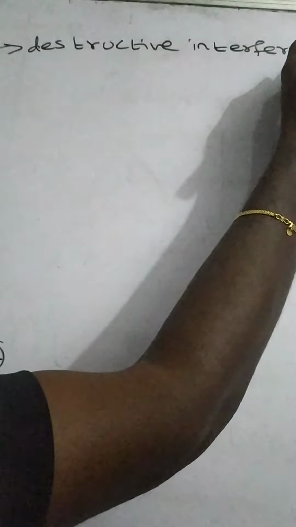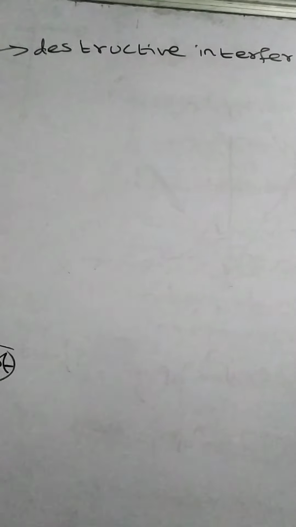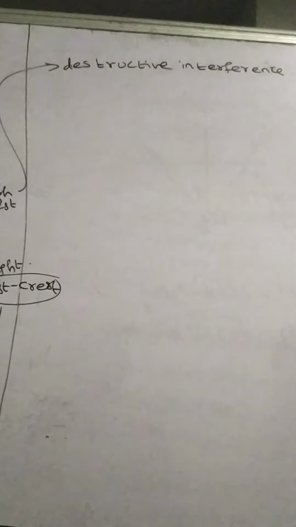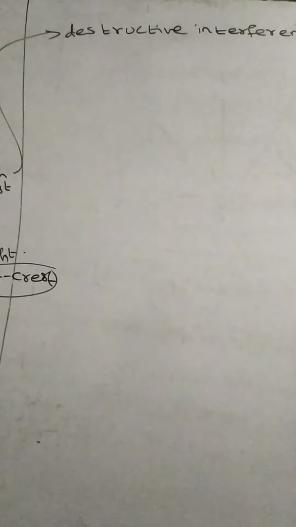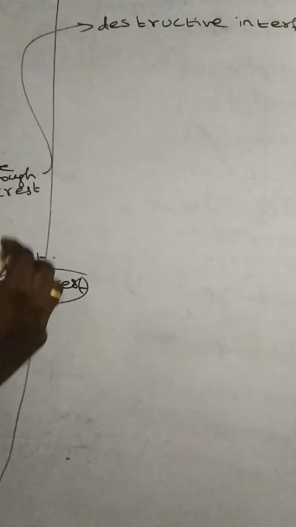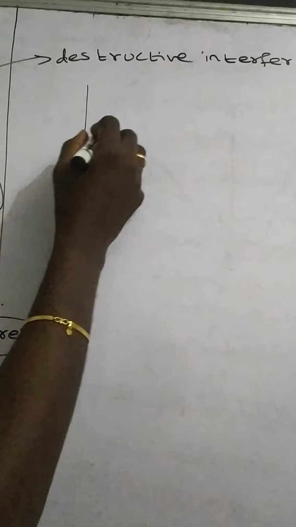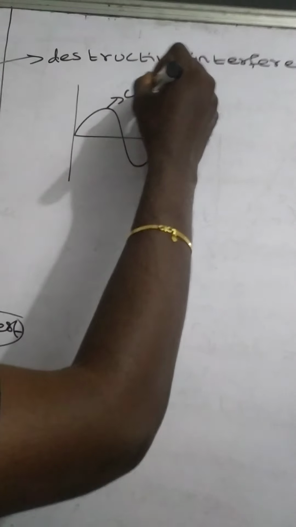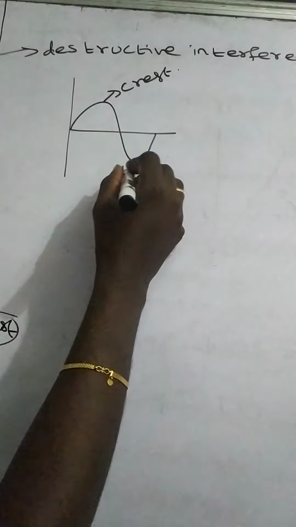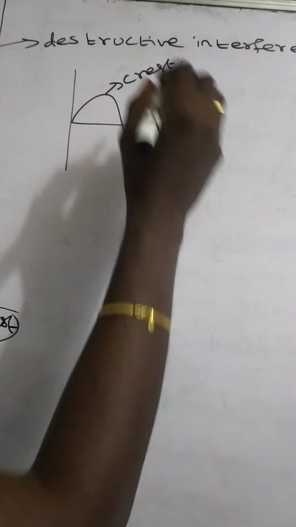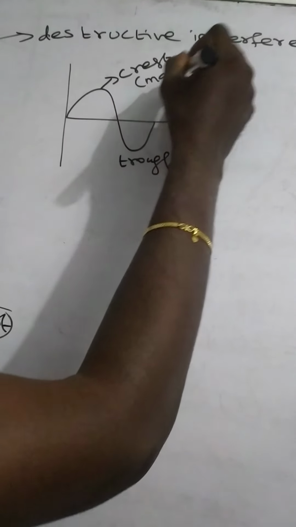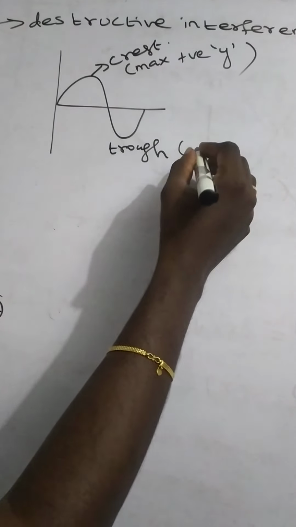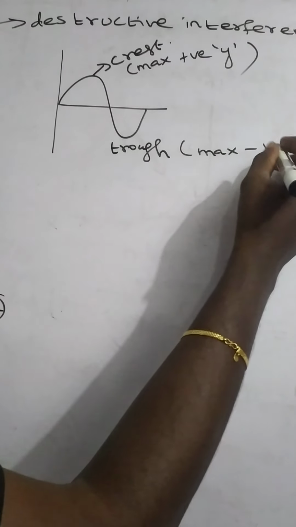Destructive interference occurs when the crest of one wave meets the trough of another wave, or the trough of one wave meets the crest of the other wave. So it means opposite. Crest represents a maximum positive displacement, and trough represents a maximum negative displacement.